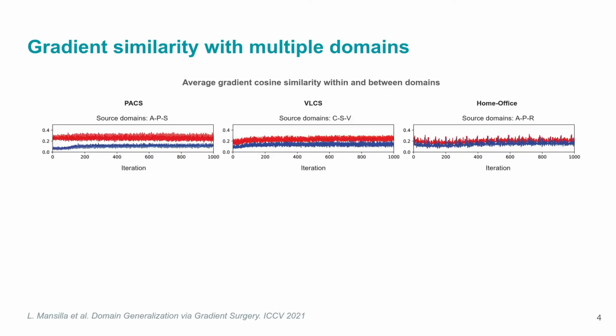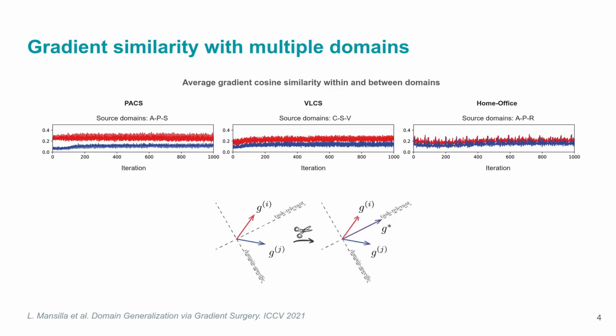We measure how similar the gradients are within and between domains by cosine similarity, considering pairs of gradients from the same domain and from different domains. As we can see in the figure, when training with multiple domains, the similarity between gradients coming from the same domain, shown in red, is higher than between gradients from different domains, shown in blue. Thus, there is information which is specific to individual domains but irrelevant to the others, including the target domain.